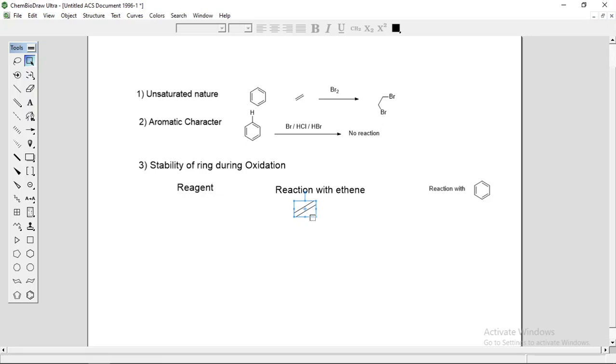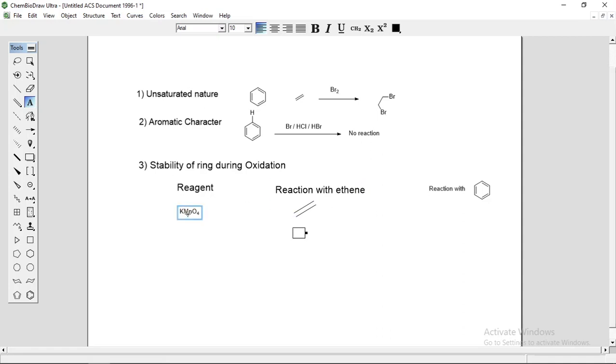So this is your ethene, carbon-carbon double bond, and the first reagent is KMnO4, potassium permanganate. We are going to see the effect of this reagent, the reaction of this reagent with alkene and benzene. Alkene we have taken is ethene.